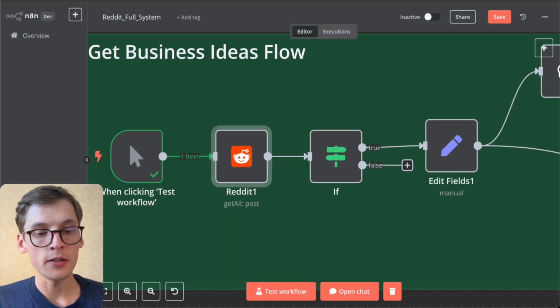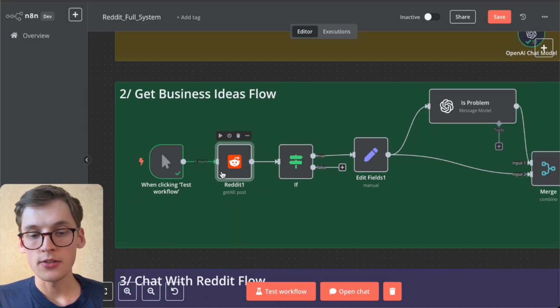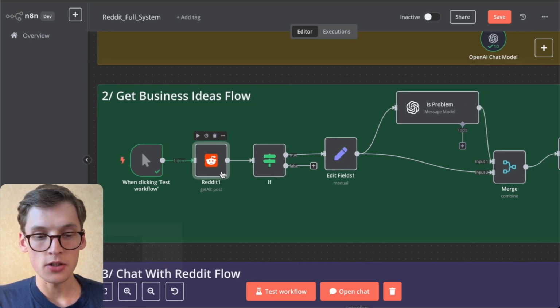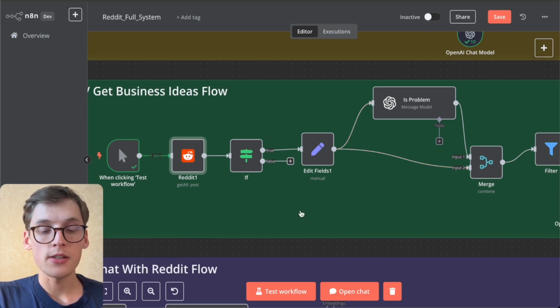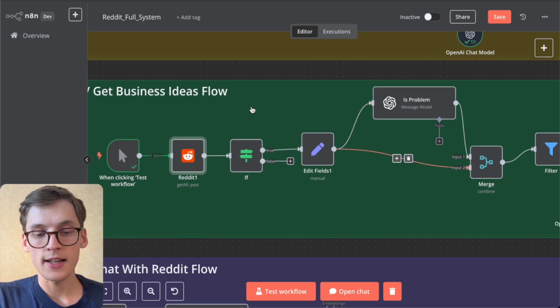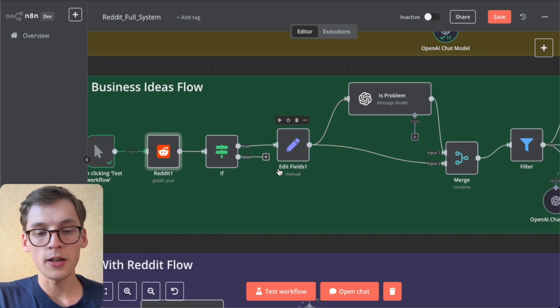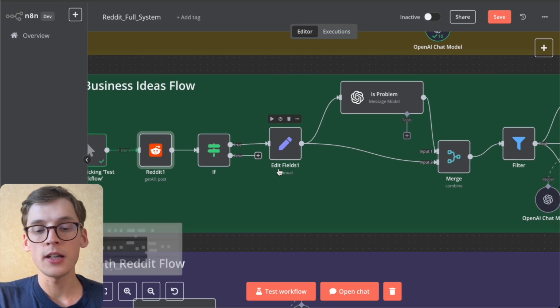And when we are in n8n, we see that the process is pretty much the same. We will analyze the subreddit. We'll be checking if this post has actual text, not an image, for example. And if it has, we'll set the values of that post, basically the same as in the first scenario.